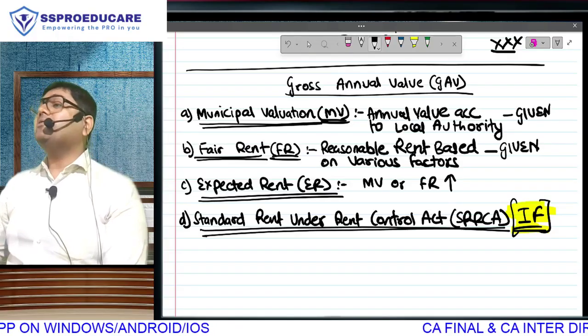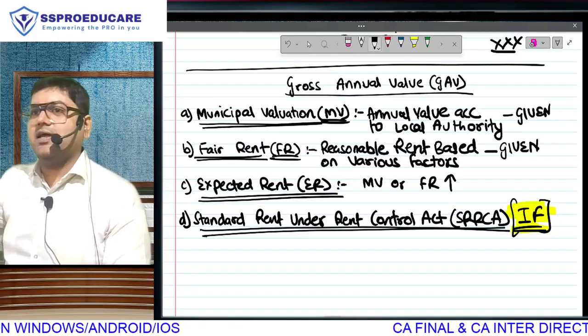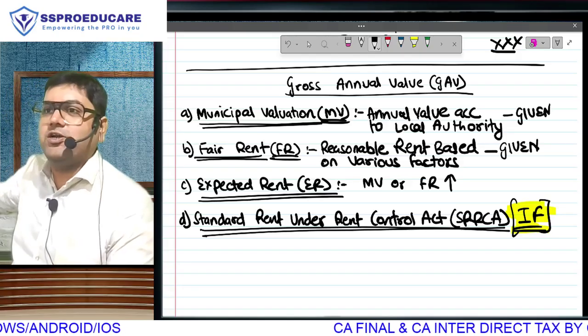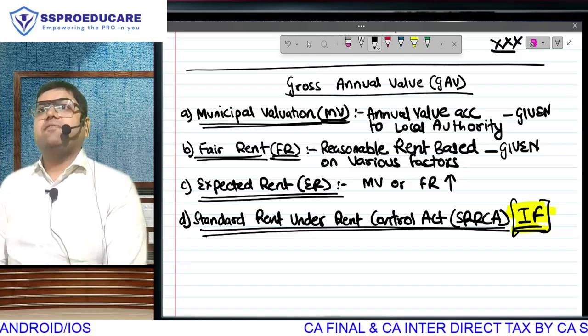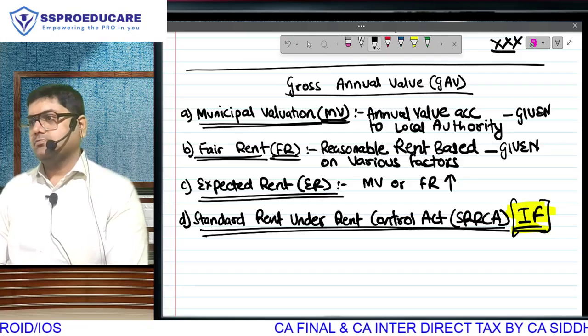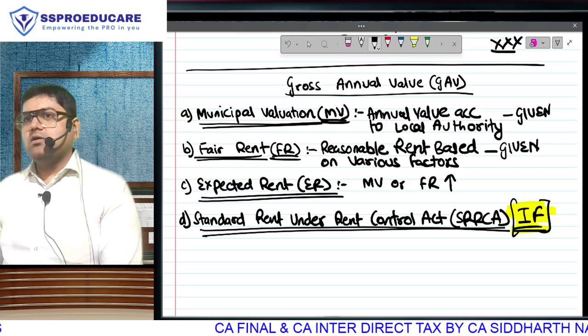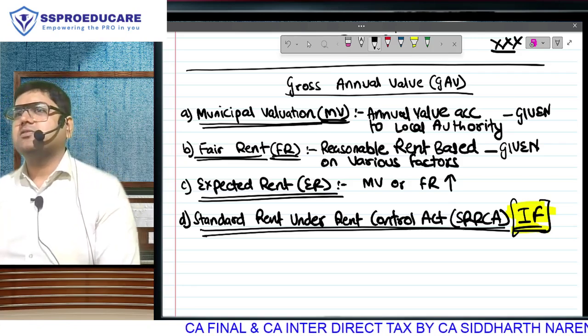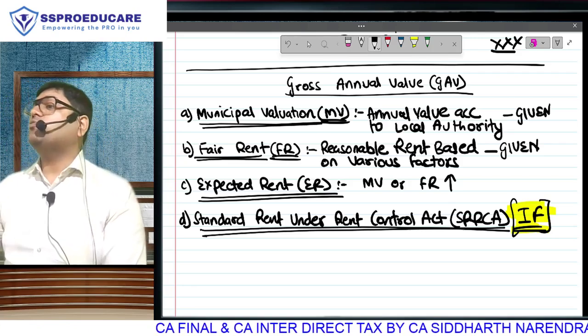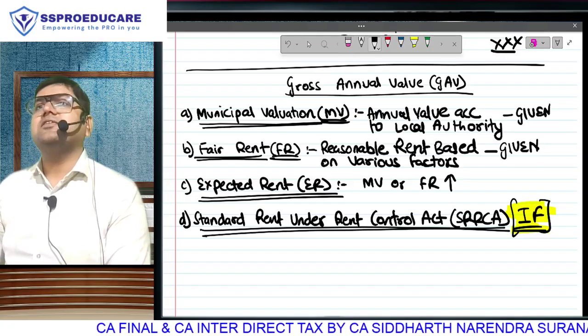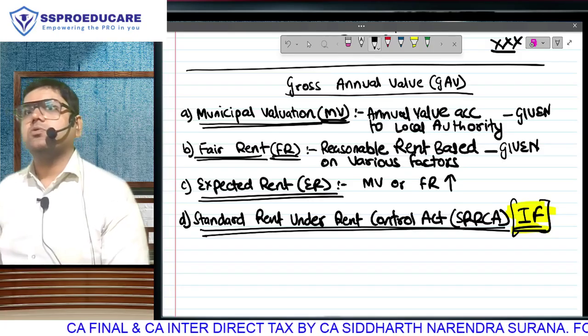state government. We are learning for CA exams, which is a pan-India exam, and income tax is pan-India law. So if that state has a rent control act, then this point will come, otherwise we will say not applicable. What is this rent control act? Once you give your property on rent to someone, there will be a system of some rental increments, but there is an upper cap that you can't increase rent beyond this much, because we want to protect the tenants in our state, because most voters are tenants.